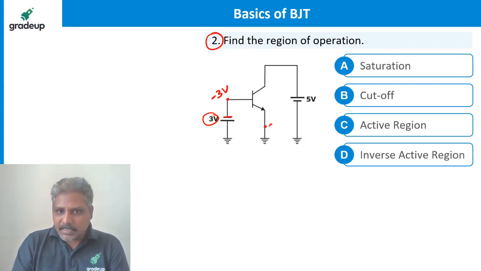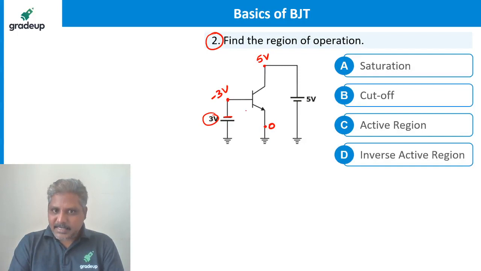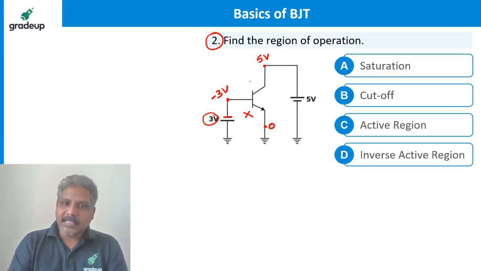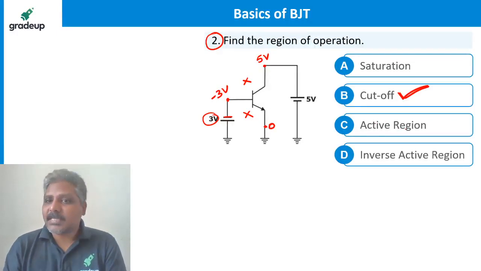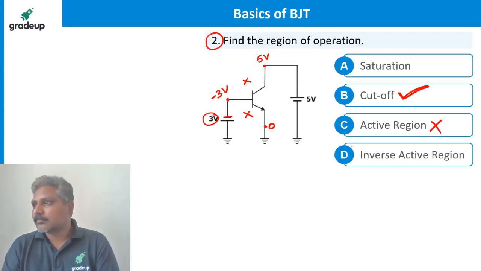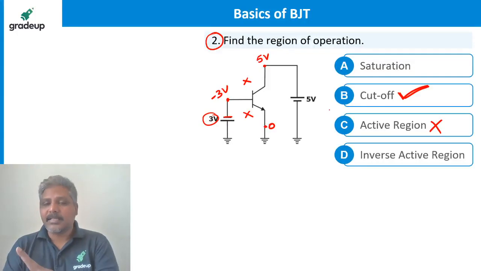What is the voltage here? 0. What is the voltage here? Plus 5 volts. Here is minus 3, here is 0. The junction is reverse bias. Reverse bias is called cutoff, not active region. Many people said it is active region, which is wrong. It is cutoff. Got the clarity?